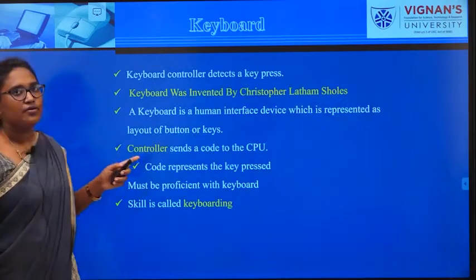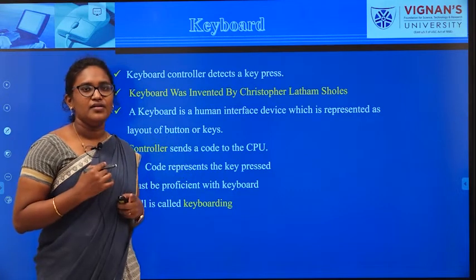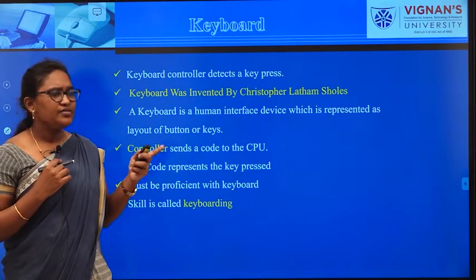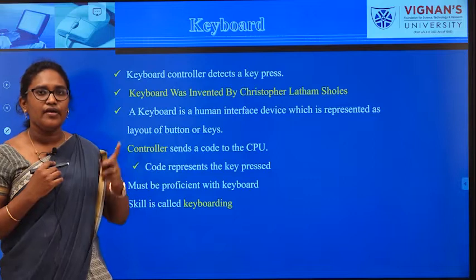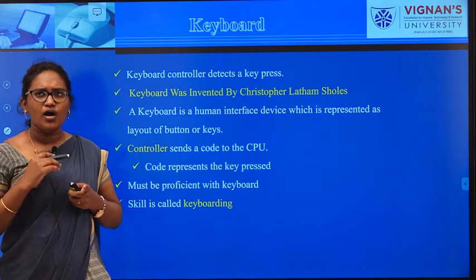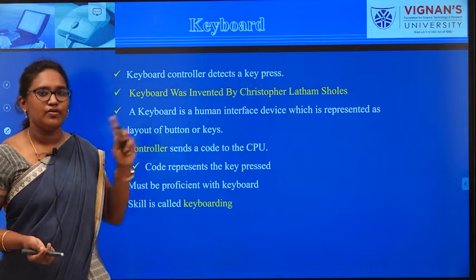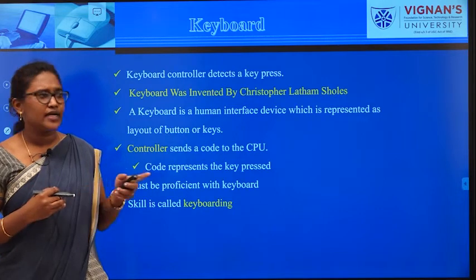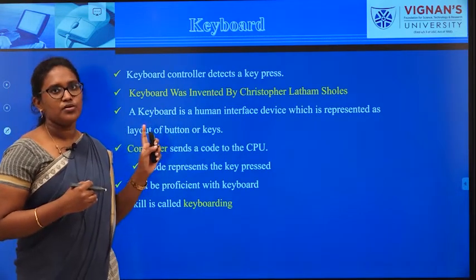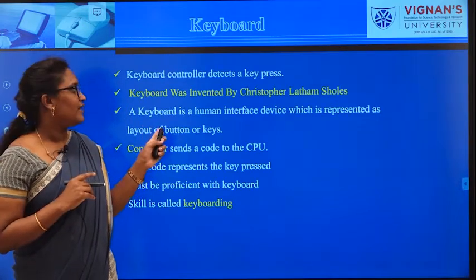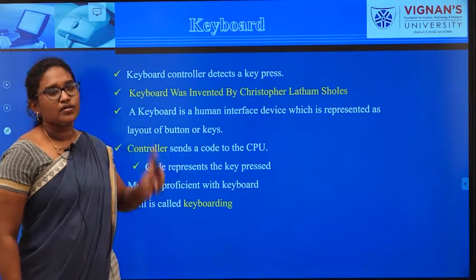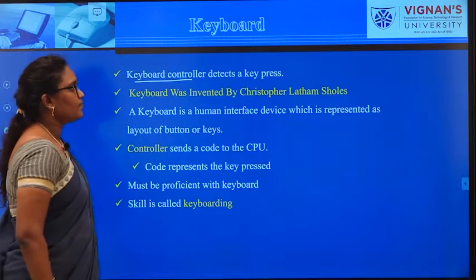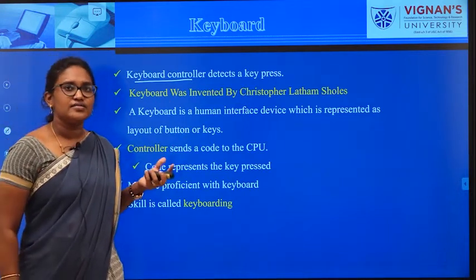Now we will learn about each input device one by one. First we will see the functionality of the keyboard. Everyone who has a computer interacts with the computer with the help of a keyboard. Even if you may not work with the keyboard, at least you would have seen this keyboard at least one time in your lifetime, right? So the keyboard's basic functionality is that the keyboard controller detects a key press.